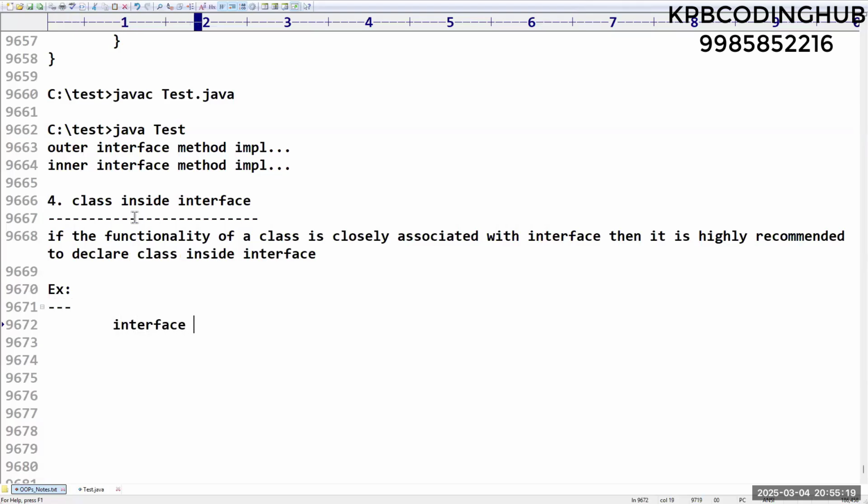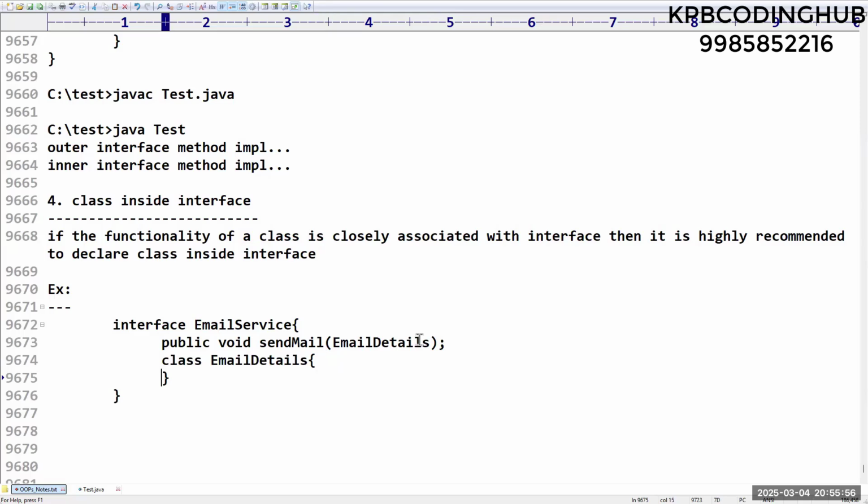Assume that I am taking something like an email service interface. Inside this, there is some method like public void sendMail. To send this mail, I need some email details object. Where will this email details object be defined? You can't define it outside, because then everyone can access it. So we can define the EmailDetails class inside this interface, and inside it, whatever functionality is required, you can provide. Got it?